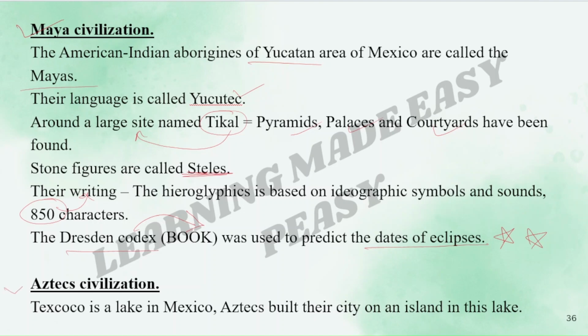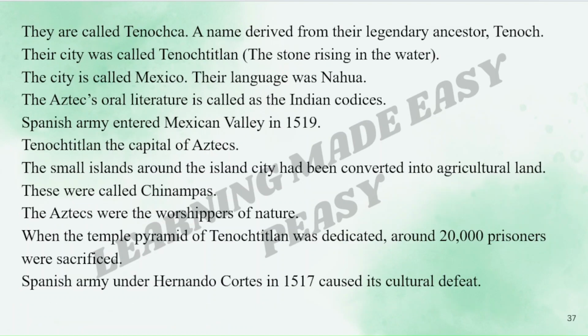The second civilization is the Aztec civilization. Texcoco is a lake in Mexico. Aztecs built their city on an island in this lake. They are called Tenochca, a name derived from their legendary ancestor Tenoch. Their city was called Tenochtitlan, the stone rising in the water.